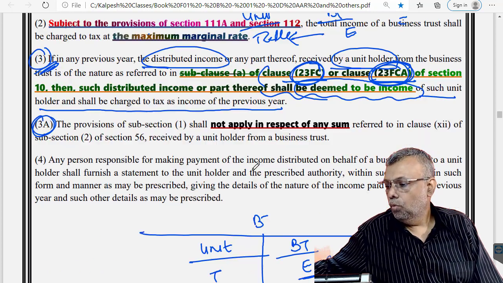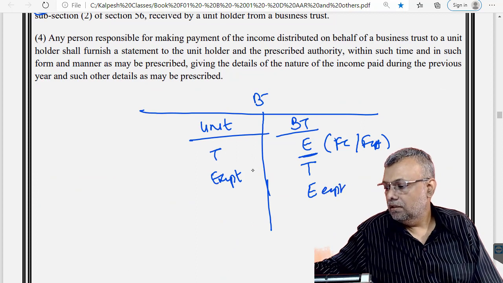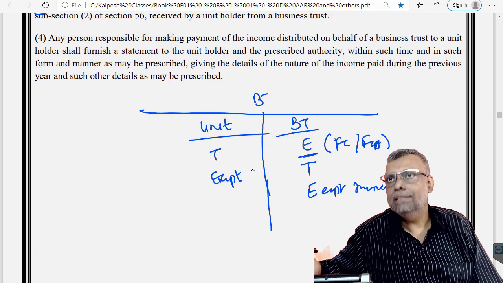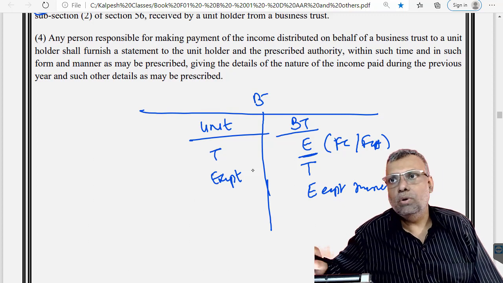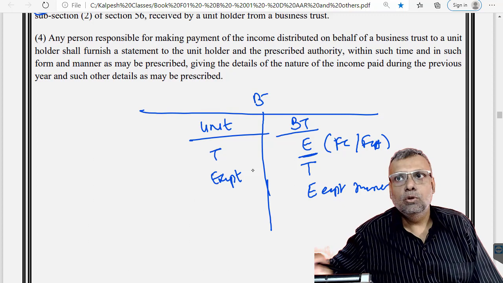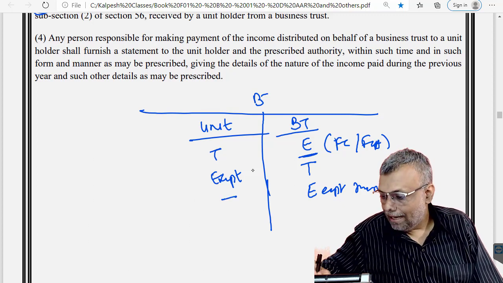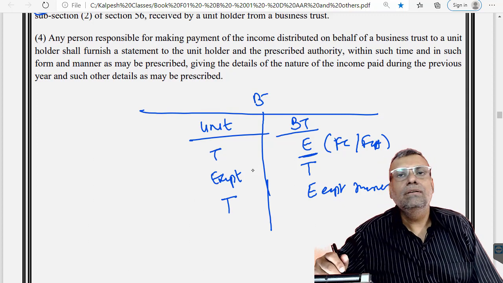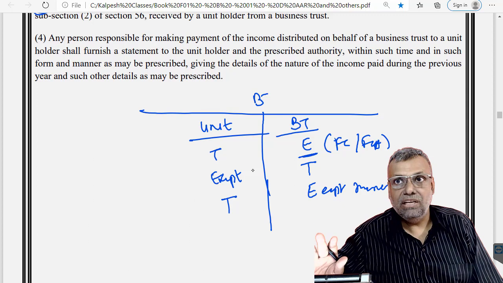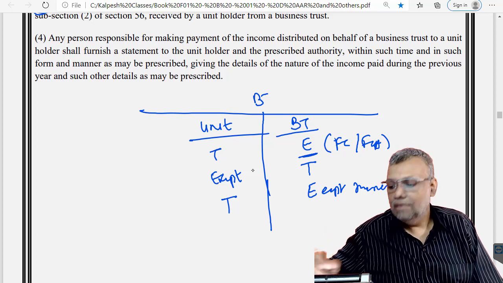Okay. What if it would have got some other exempt incomes, other exempt incomes under section 10, for example, or it can be exempt anywhere, subject to the provisions? Supposing it is under section 10, so the business trust will take that particular exemption. Will that be taxable in the hands of the unit holder? See, this is already exempt under section 10. Example I am saying, this is only an example. Will that become taxable? Have you understood that?